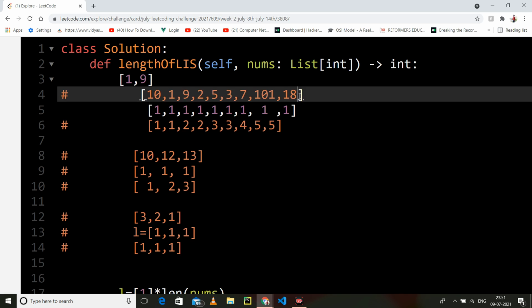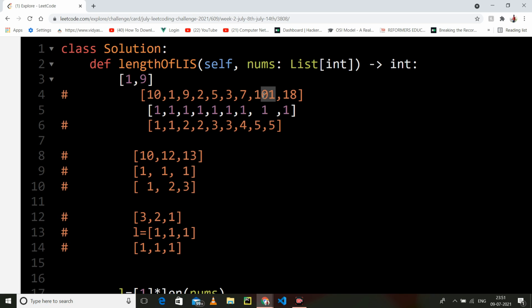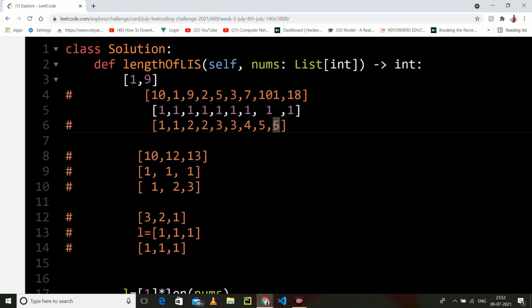If we come here to 18, we will check for 101. Is it less than 18? No. So we will check 7 is less than 18. Yes. So we will take 4 and add 1 to it. We will go for 3. 18 is greater than 3. Yes. So we will take 3 and add 1 to it, but we have already stored 5. So between 4 and 5, which is greater? 5 is the maximum, so we will let it be. We are not going to change, and we will store 5.